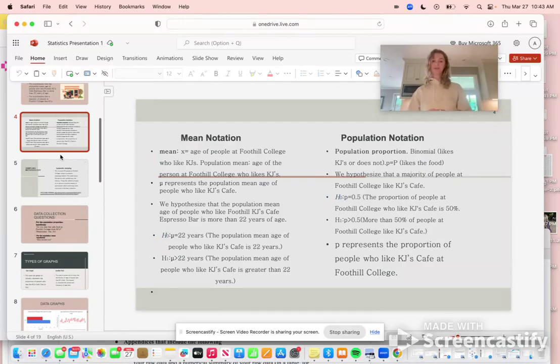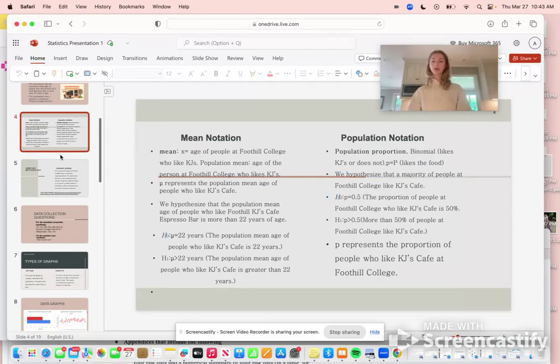This is the population mean age of people who like KJ's is 22 years. And then our alternate hypothesis was mu is greater than 22 years. So this is the population mean age of people who like KJ's Cafe is greater than 22 years.